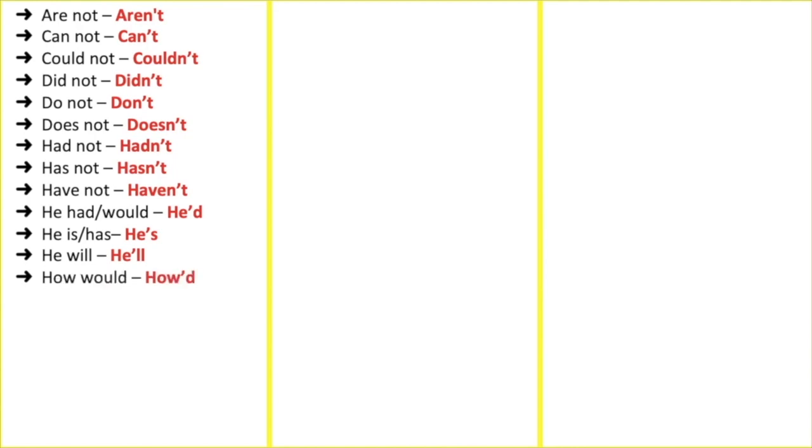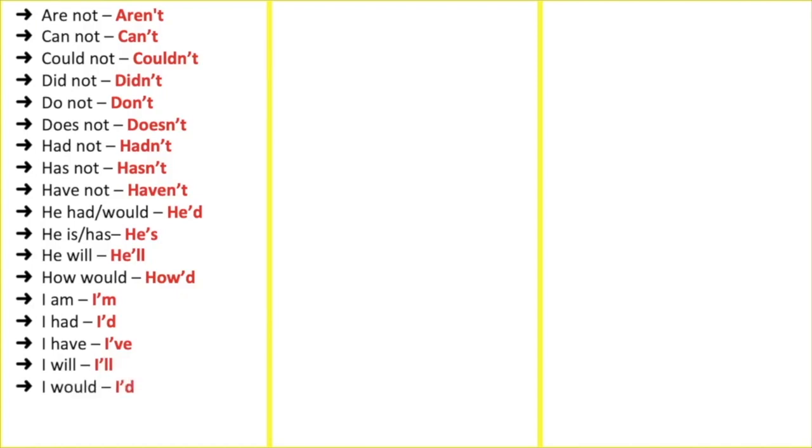How would, how'd. I am, I'm. I had, I'd. I have, I've. I will, I'll. I would, I'd. It is, it's. Is not, isn't.